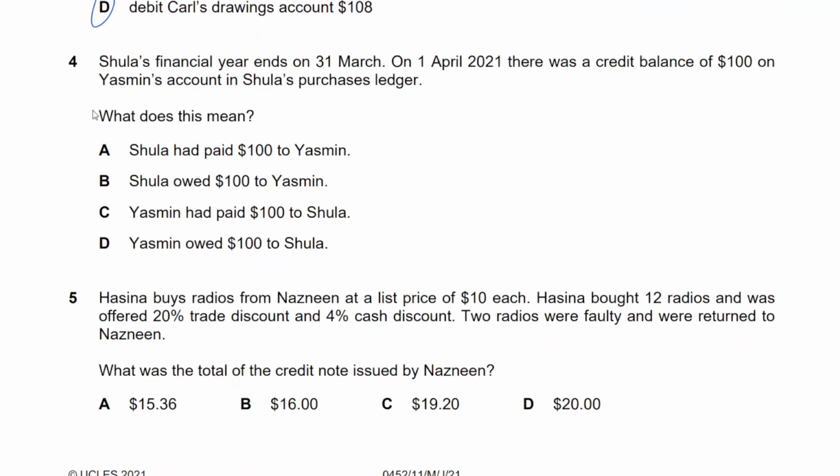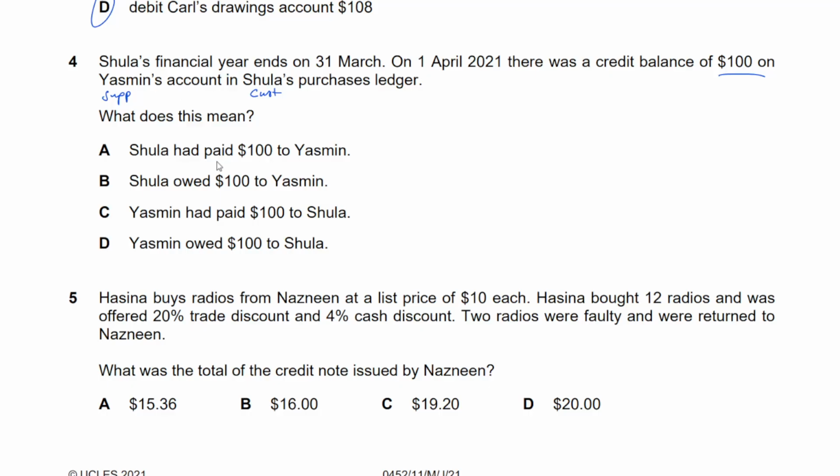Number 4. Shula's financial year ends on 31st March. On 1st April 2021, there was a credit balance of $100 on Yasmin's account in Shula's purchases ledger. So we're looking at Shula's perspective. Now, my advice to you is to always define the relationship. Who's the supplier? Who's the purchaser, right? So Shula's purchases ledger. So Shula is the customer, and Yasmin is a supplier. Once you define that relationship, it's going to help you out.